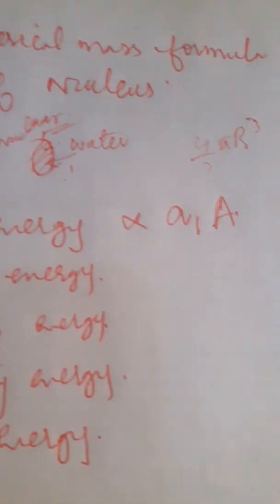Once it is cubed, the 1/3 goes and we are left with A only, right? Now the binding energy term on account of volume energy will be positive. Why? Because inside a nucleus, like a liquid drop, a particle is attracted on all sides by different molecules. So a particle which is found well inside the drop will be stable on all fronts, right? So the binding energy term will be positive.